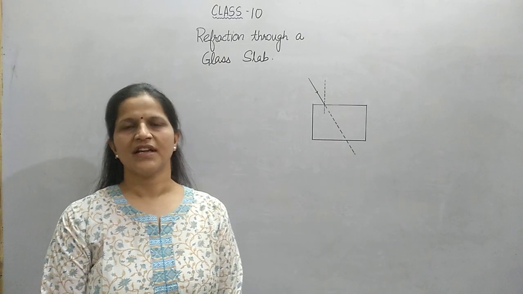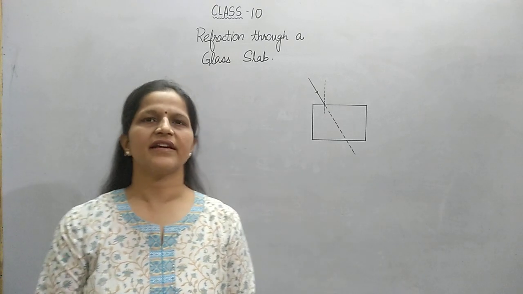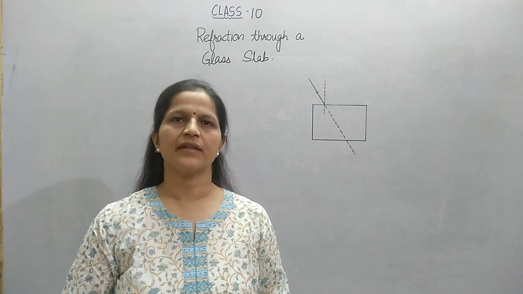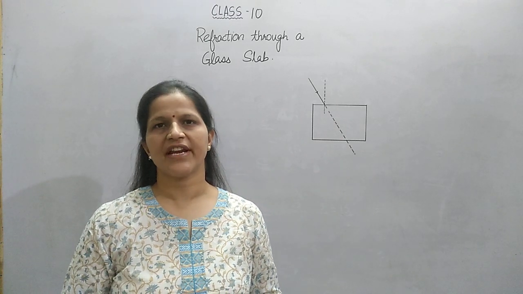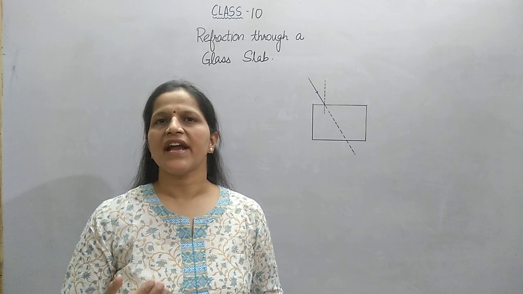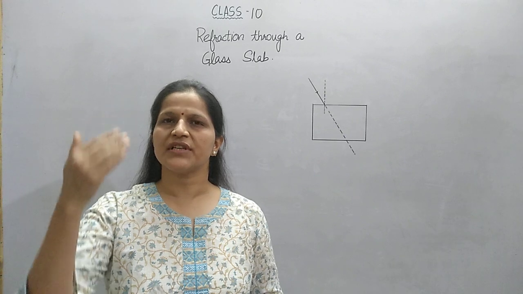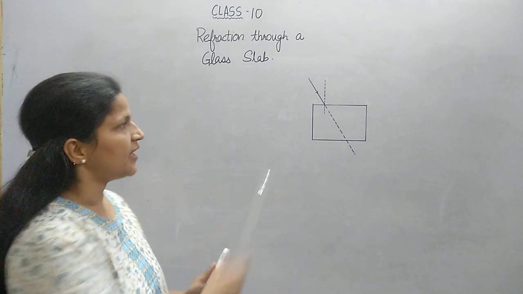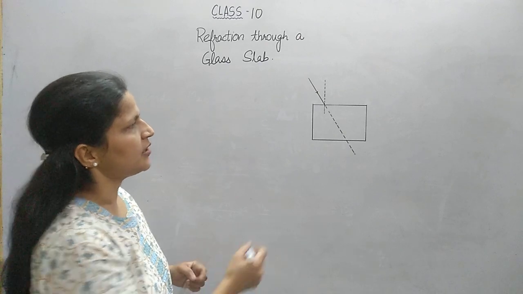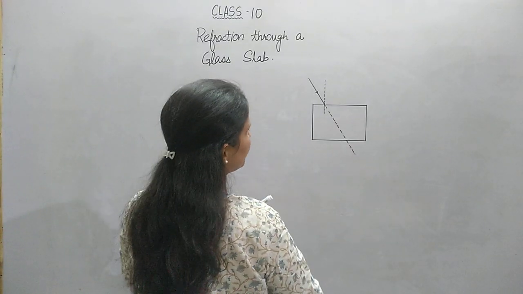Hello students. In the previous lecture, we had discussed the refractive index offered by different mediums and how the speed of light varies in different mediums. Now today we will see how a light ray travels through a composite medium of air, glass and again air. Here I have drawn a rectangular glass slab.